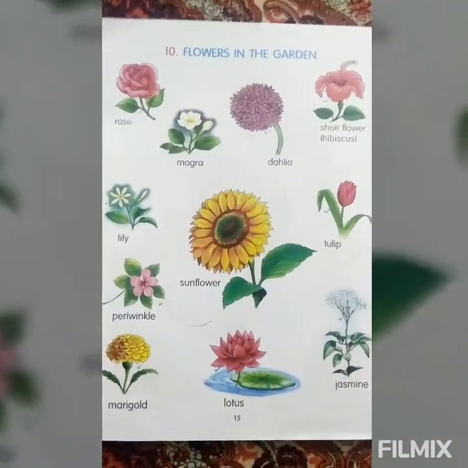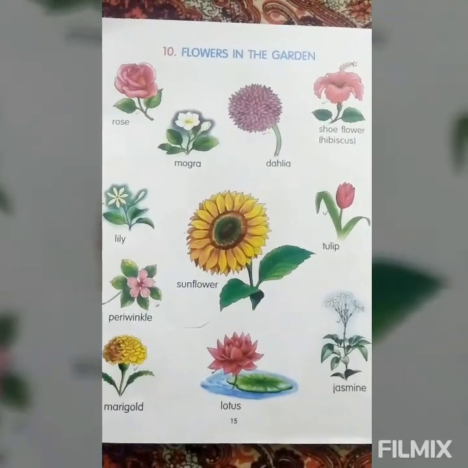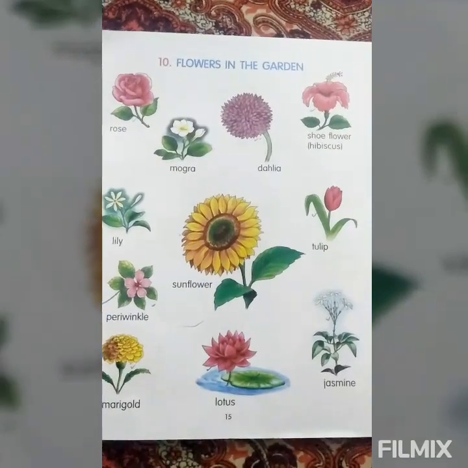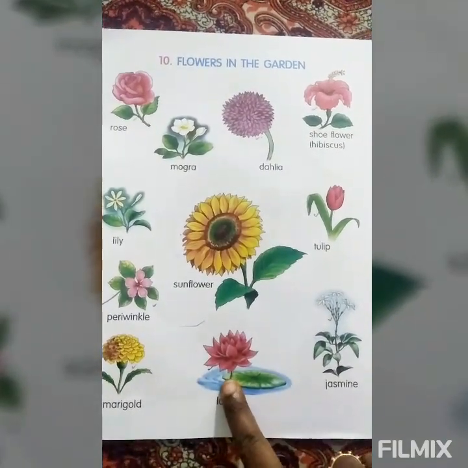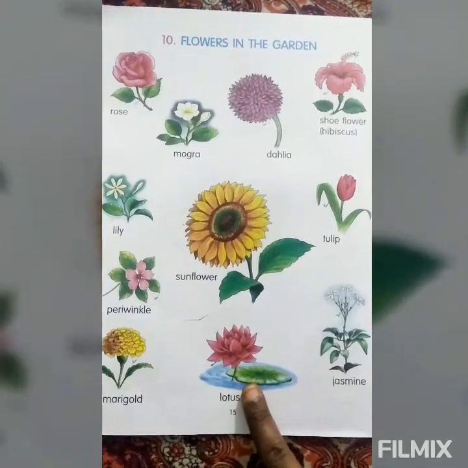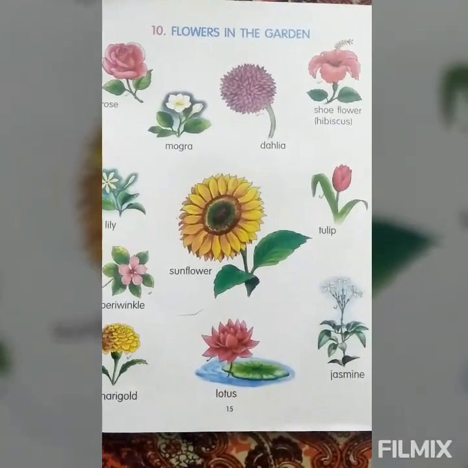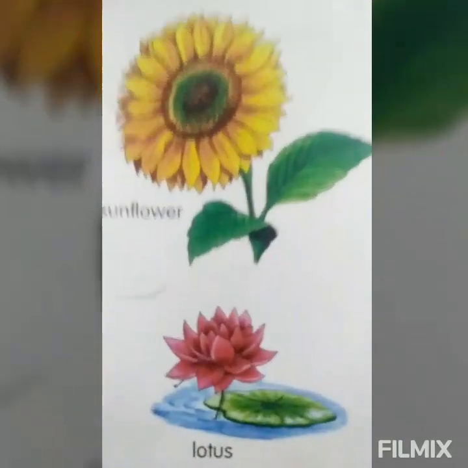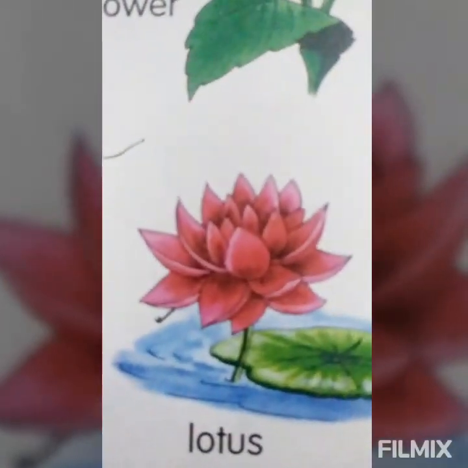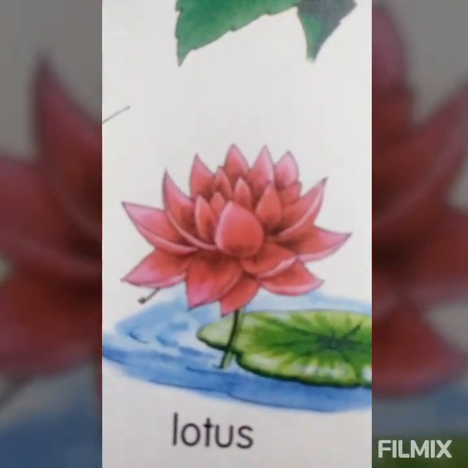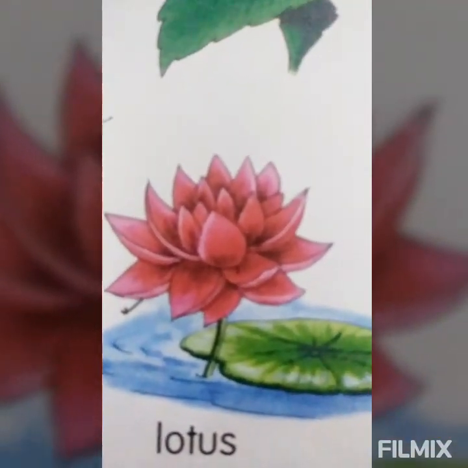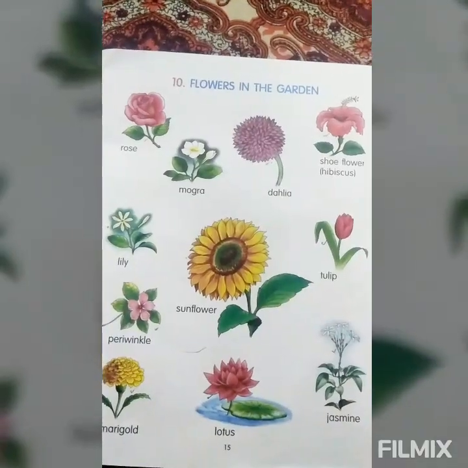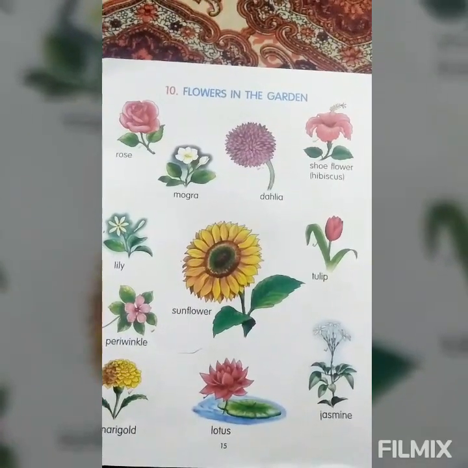Okay. First, which is a national flower? All keep your fingers on the national flower. See, Miss is going to keep. Yes, this is your national flower. What is the name of your national flower? Lotus. This is your national flower. Next. Which flower looks like the sun?